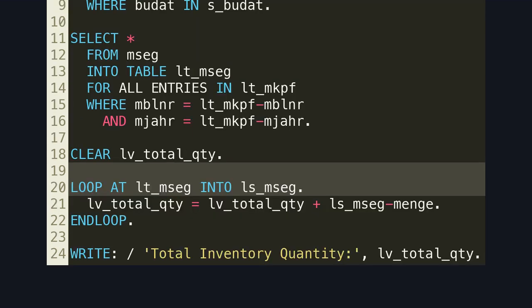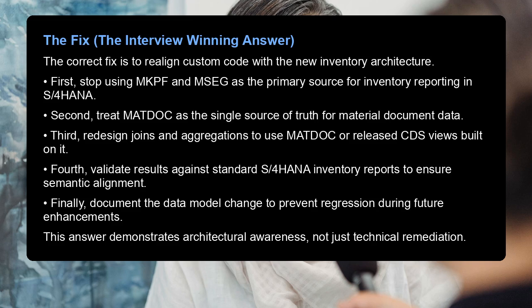Here is where the totals are calculated. Because data is duplicated or partially overlapping, quantities are inflated or inconsistent. The fix, the interview-winning answer. The correct fix is to realign custom code with the new inventory architecture.